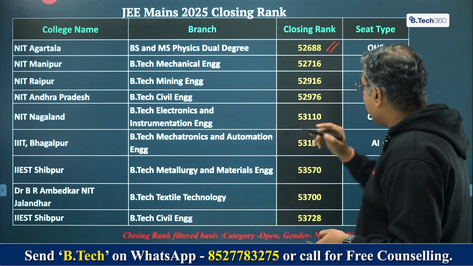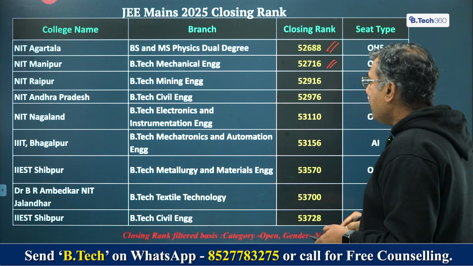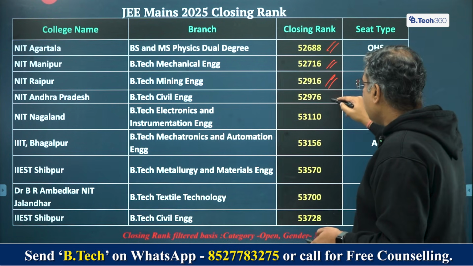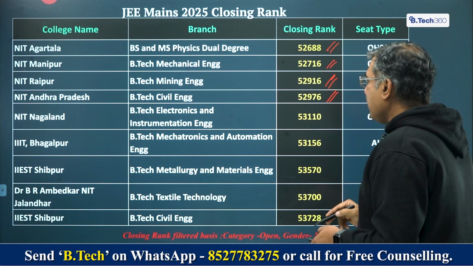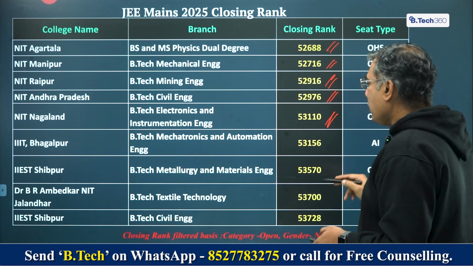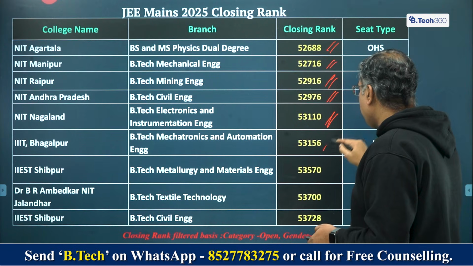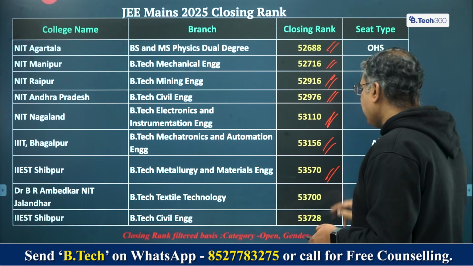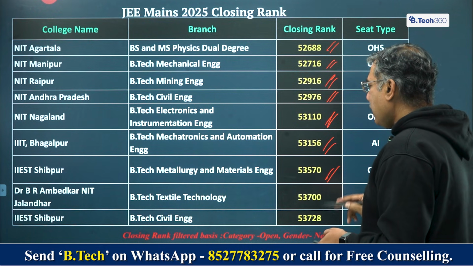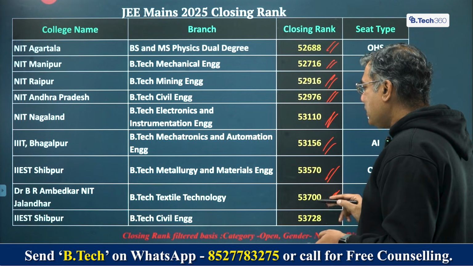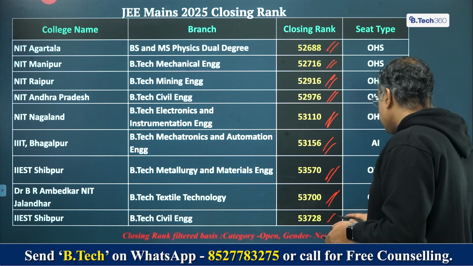NIT Manipur, BTech Mechanical, 52,716. NIT Raipur, BTech Mining, 52,916. NIT Andhra Pradesh, BTech Civil Engineering, 52,976. NIT Nagaland, BTech Electronics and Instrumentation, 53,110. IIIT Bhagalpur, BTech Mechatronics and Automation Engineering, 53,156. IIEST Shibpur, BTech Metallurgy is 53,570. Dr. BR Ambedkar NIT Jalandhar, Textile Technology, 53,700. IIEST Shibpur, BTech Civil is 53,728.